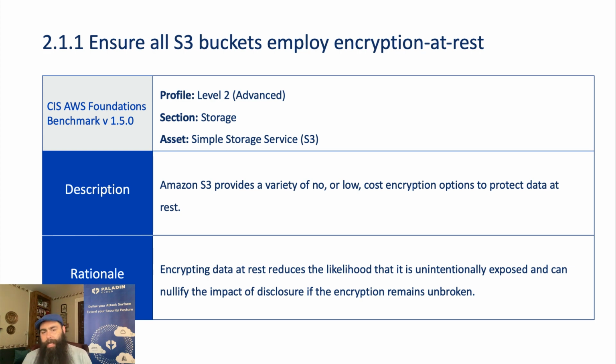The rationale is encrypting data at rest reduces the likelihood that it is unintentionally exposed and can nullify the impact of disclosure if the encryption remains unbroken. No one wants their data breached or leaked, but it can happen. It's essential to secure not only access to data, but also the data itself. Remember, a misconfigured S3 bucket is a tempting target for attackers. Encrypting S3 buckets at rest makes it so that if a bad actor gains access to that data, the data is unreadable due to the encryption.